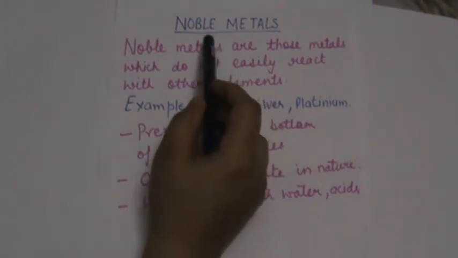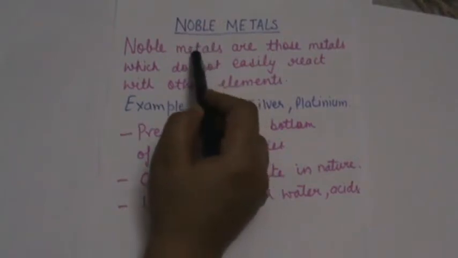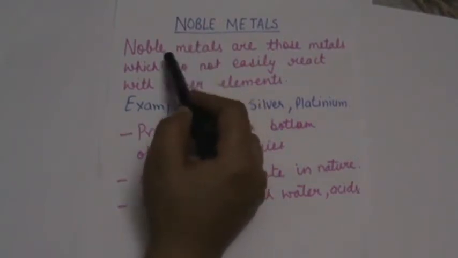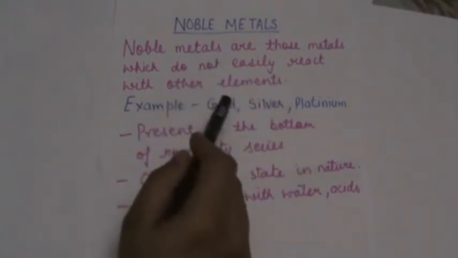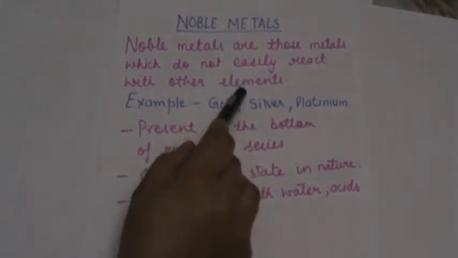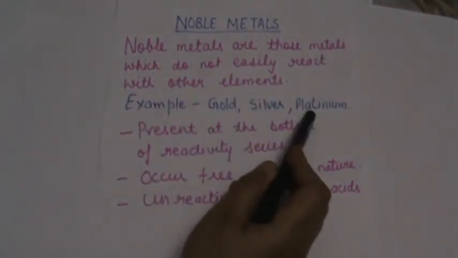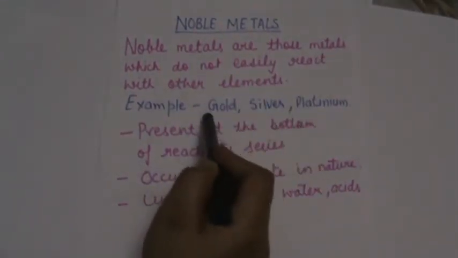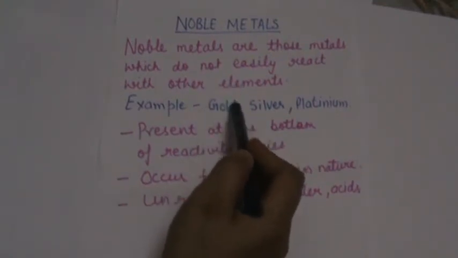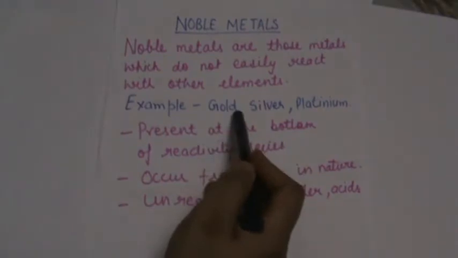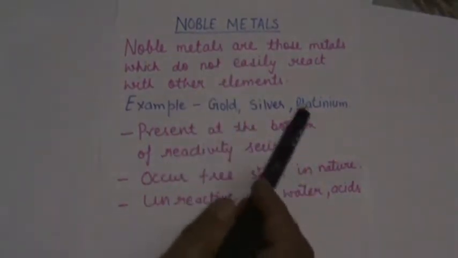Today we will discuss the noble metals of chapter 4, metals and non-metals. Noble metals are those metals which do not react with other metals or elements. For example, gold, silver or platinum. These do not react with other metals, not with water and not with any other chemical. They occur free in nature.